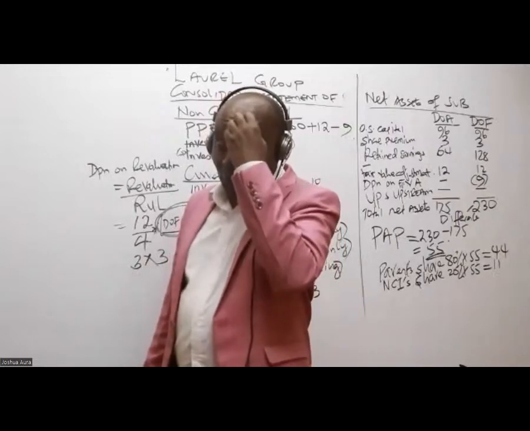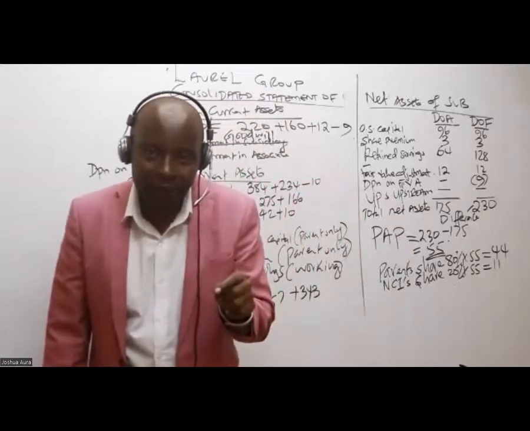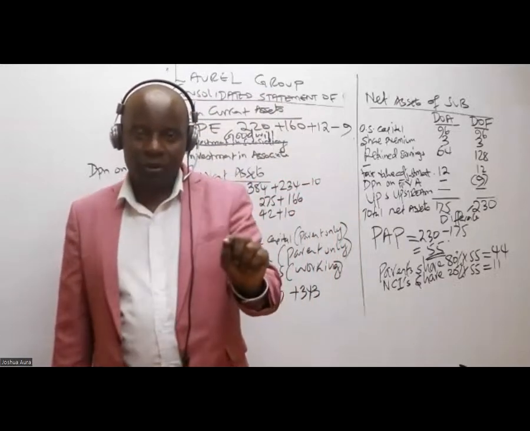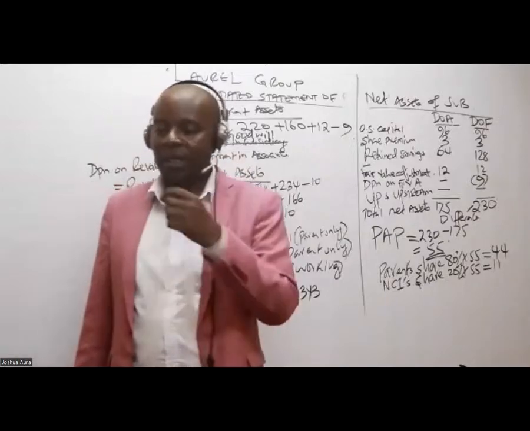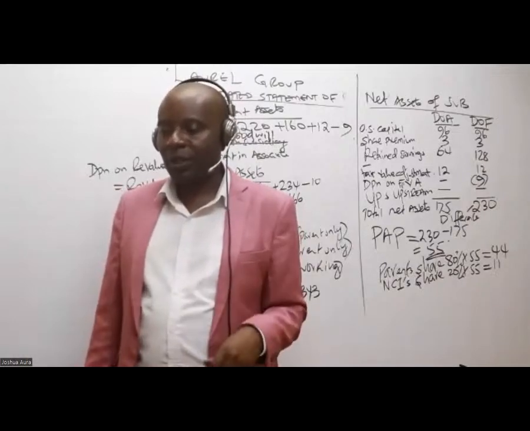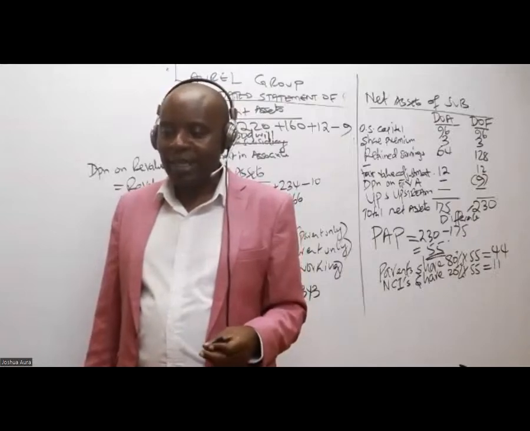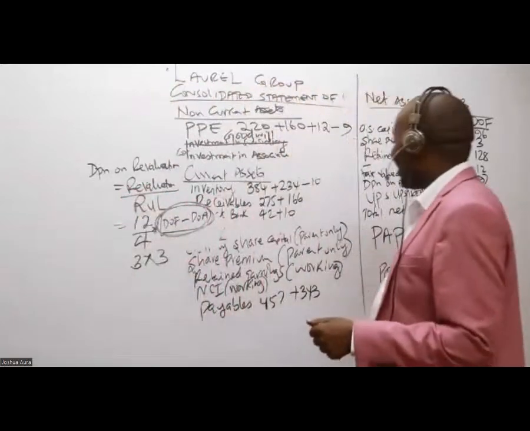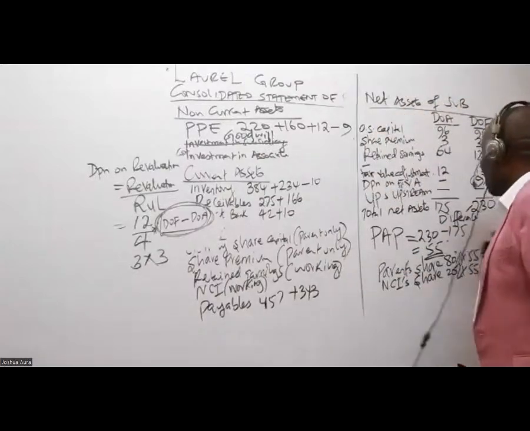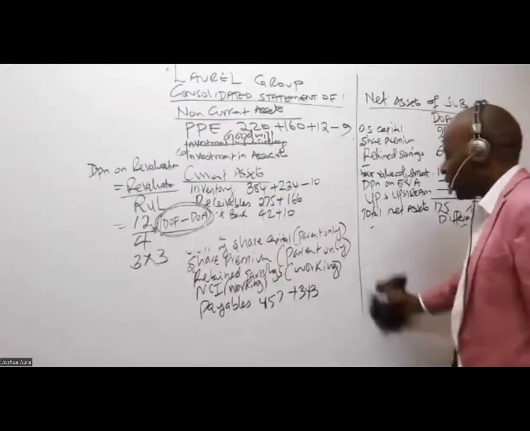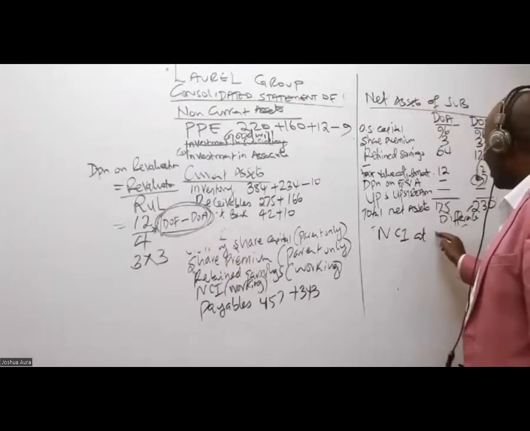Now, ladies and gentlemen, up to here, I'm so happy. But now, I would want somebody to tell me, what do you think could be the next working for us in this case? After getting net assets of the subsidiary, I'll be able to get the PAP, goodwill. I'll not go for goodwill that fast. I will go for NCI. It is very easy. So I'll give them what we call NCI at reporting.